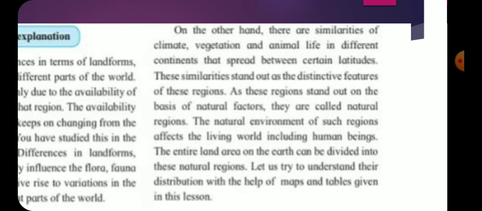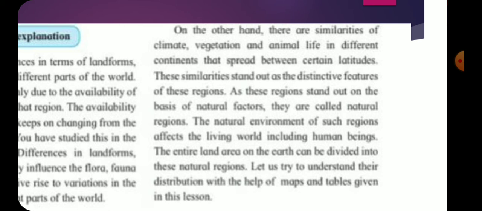They are called natural regions. The natural environment of such regions affects the living world, including human beings. The entire land area on the earth can be divided into these natural regions.